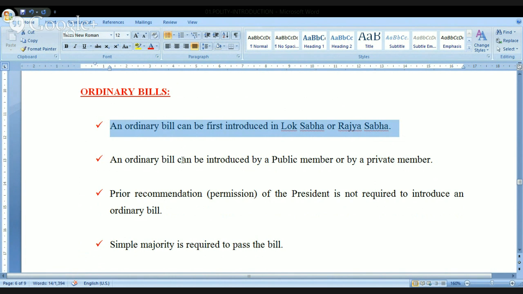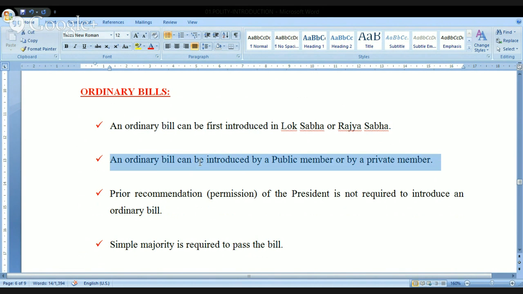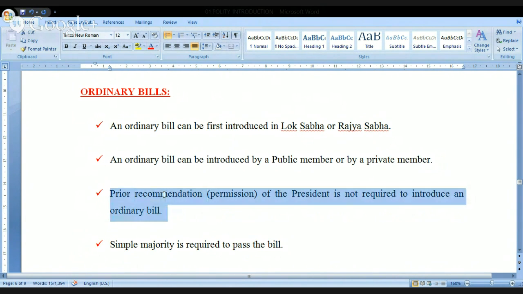And I'm talking to you only regarding ordinary bills. We understood what is ordinary, what is money, what is constitution amendment bills. An ordinary bill can be introduced by a public member or by a private member. We know the meaning of this. Prior recommendation of the president is not required to introduce an ordinary bill.